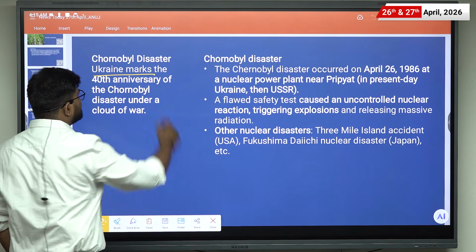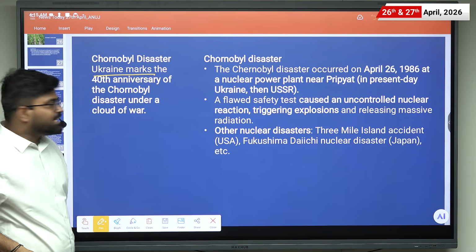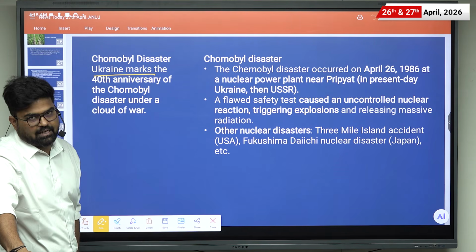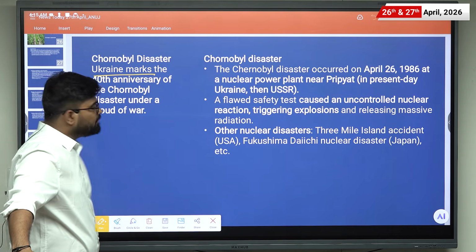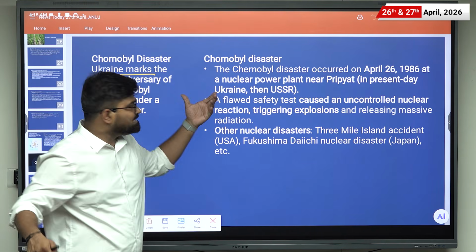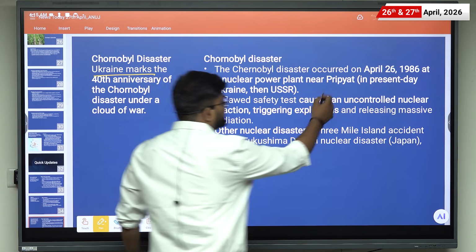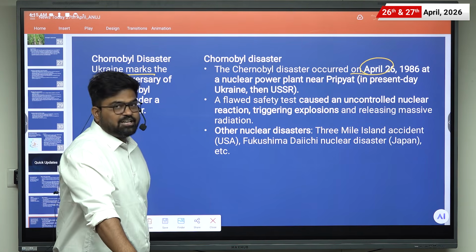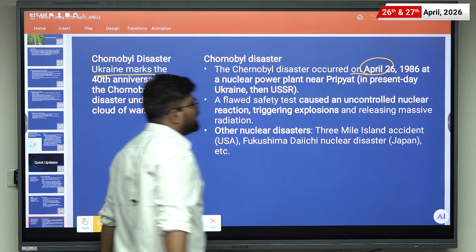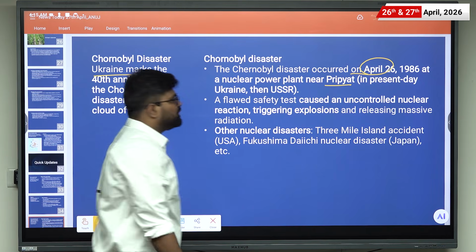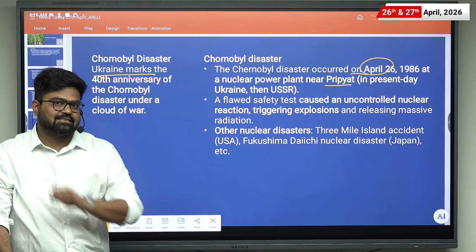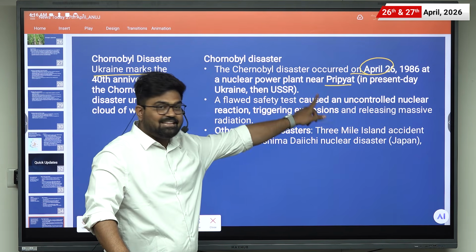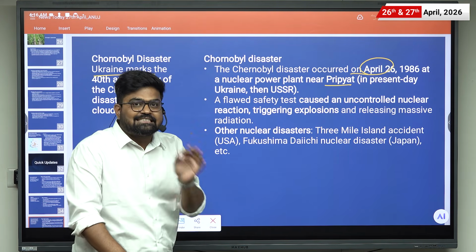And what is the context here? Ukraine marks the 40th anniversary of the Chernobyl disaster under a cloud of war. So 40 years have passed. So what was this disaster? Basically, it occurred on April 26, 1986 at a nuclear power plant near Pripyat in present-day Ukraine, and at that time it was the USSR. Even the radiation from that disaster in these regions is still felt.